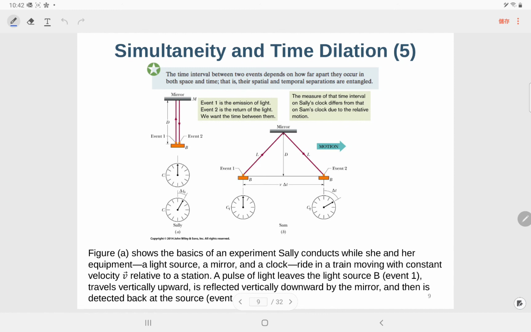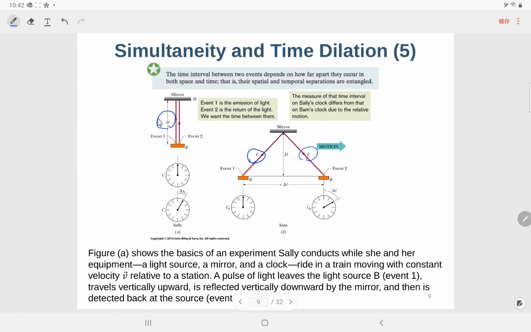So the length it takes is not d, it is L, and this is d.